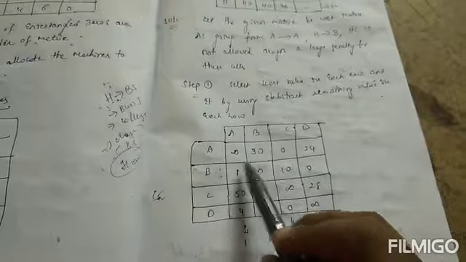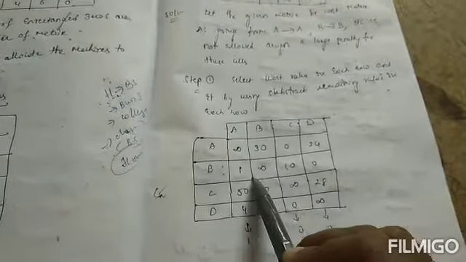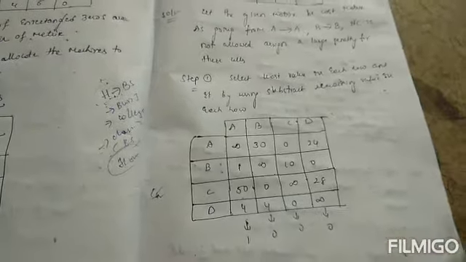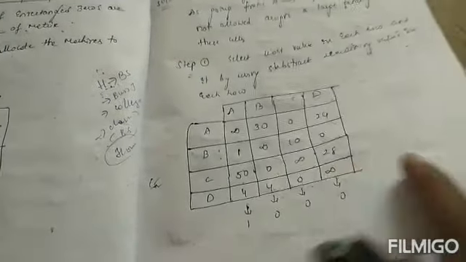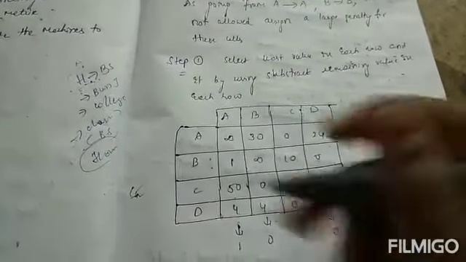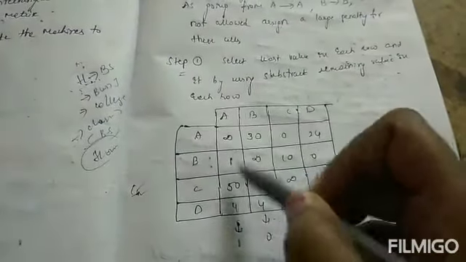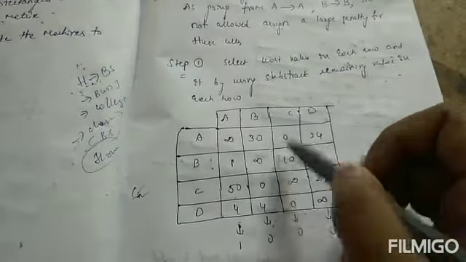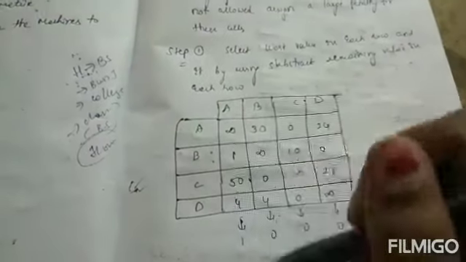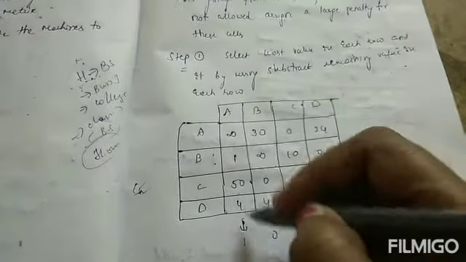So finally our step 1 is like that: infinity, 30, 0, 24; 1, infinity, 30, 0; 50, 0, infinity, 28; 4, 4, 0, 8. That is the first step, and next step we go the same way. I will select the least value in each column, and subtract that value from the remaining values. In this column 1 is the least, in this column 0 is the least, in this column 0 is the least, and in this column 0 is the least. So here I will subtract 1 from the remaining values.